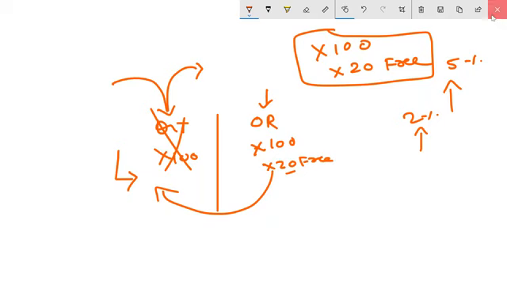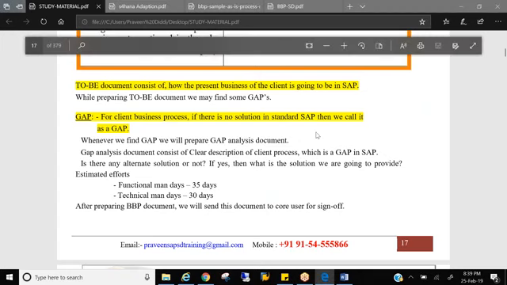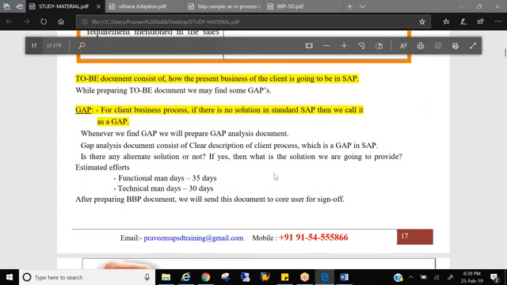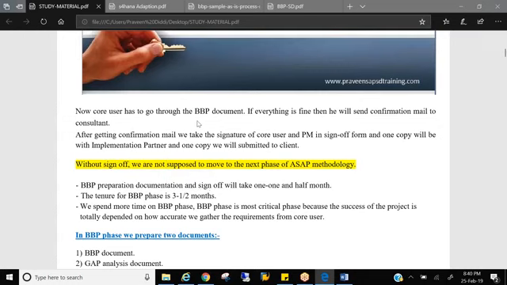So it may not be wise sometimes to spend that much time and money on some requirements that the customer will take care of anyway. Right, so once you prepare a BBP document and ask for a sign off from the user, every document has to be signed off. Without sign off, you should not go to the next phase, because without sign off, it will become a never-ending project.